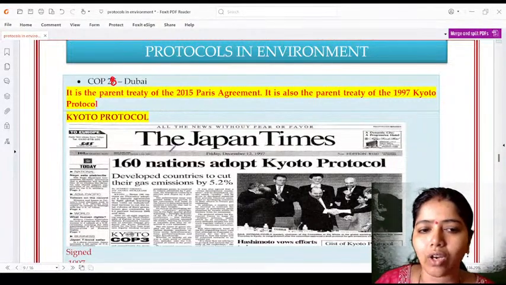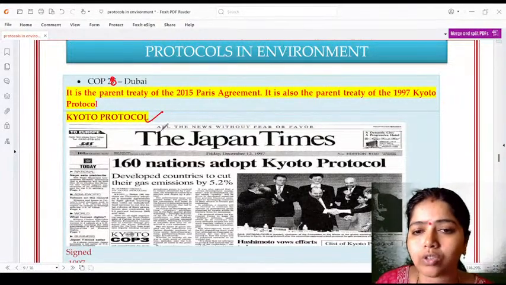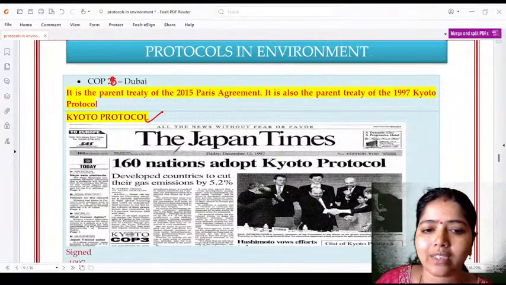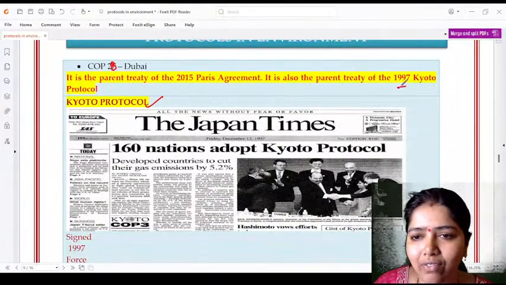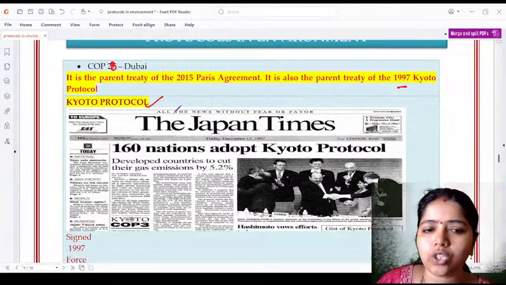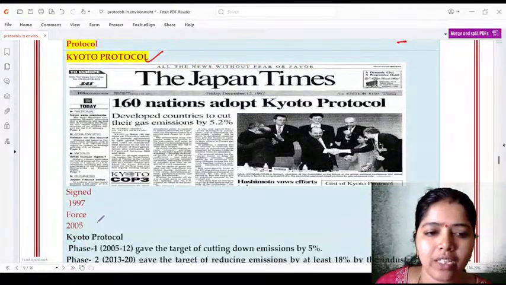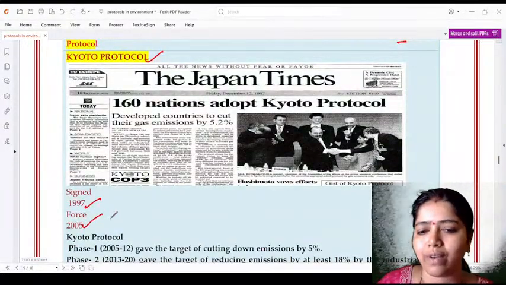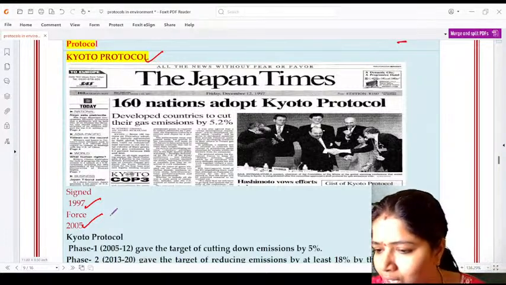So now these are all the details about the Kyoto Protocol. So the Kyoto Protocol started in the year what? I said, right? 1997, and it came into force in the year 2005. See, 1997, 2005. Here what we have to remember is,